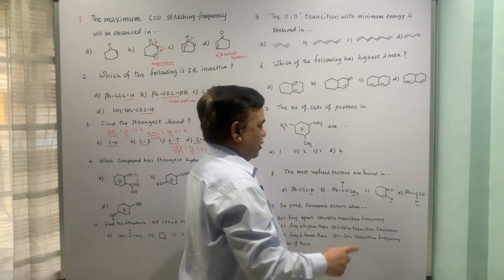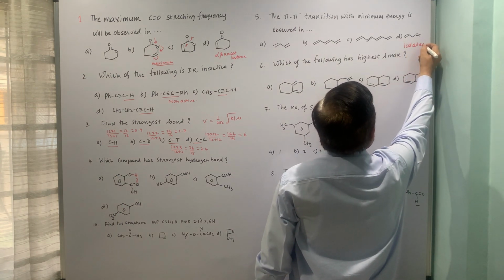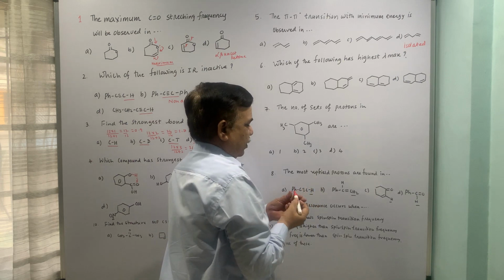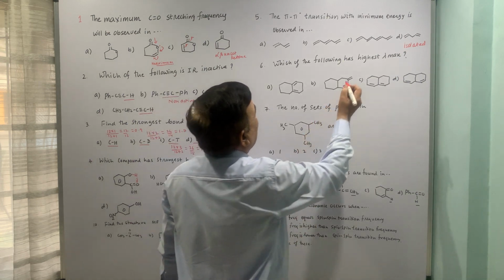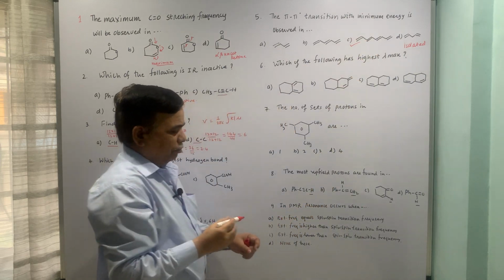This is isolated, so isolated is out of the question. It will have the minimum conjugation, so that is out of contest. One of the others will have the minimum energy.